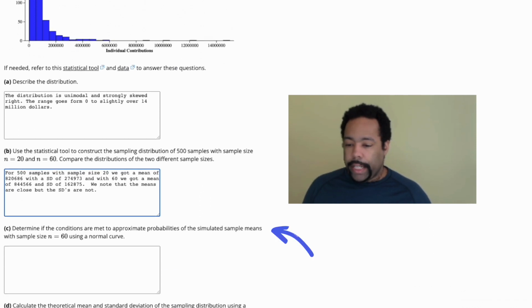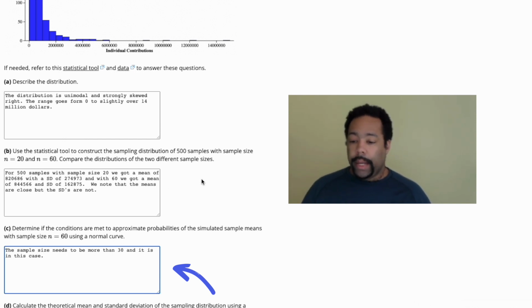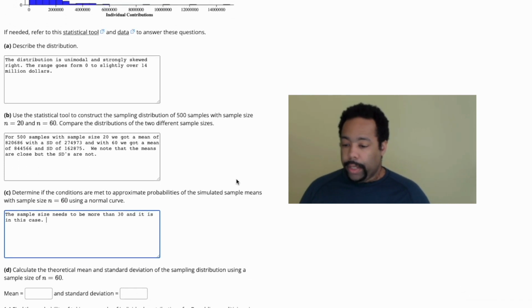Determine if the conditions are met to approximate probabilities of the simulated sample means with sample size n equals 60 with a normal curve. The condition is that the sample size needs to be more than 30, and it is in this case. And so we will be using some normal distribution approximations to answer some of these questions.